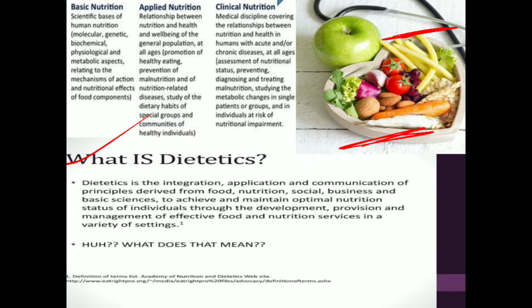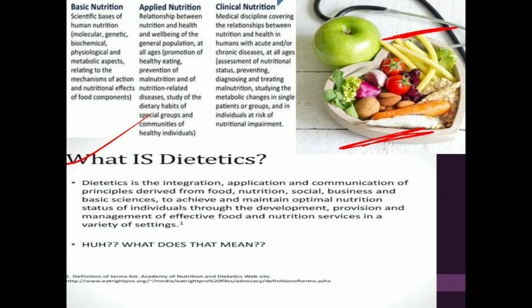But what is applied nutrition? See, applied nutrition is the nutrition in our daily life. The application of the knowledge of nutrition or basic science of nutrition in our daily lives. So it is the relationship between nutrition and health and wellness, obviously wellness of the general population of all kinds of health, which ultimately promotes healthy eating, prevention of malnutrition and all nutrition related diseases.